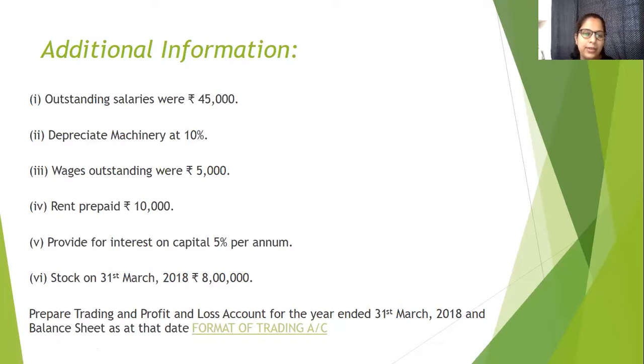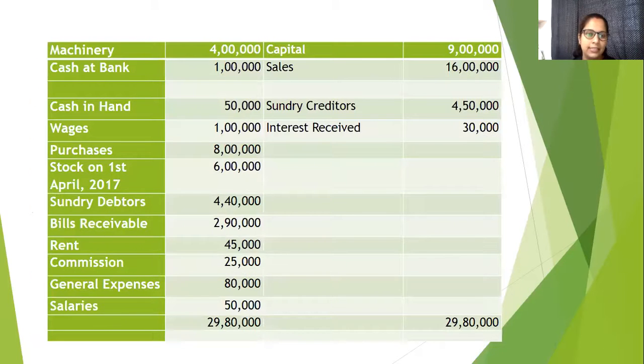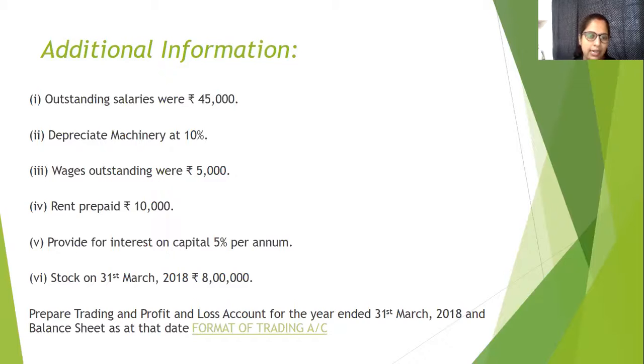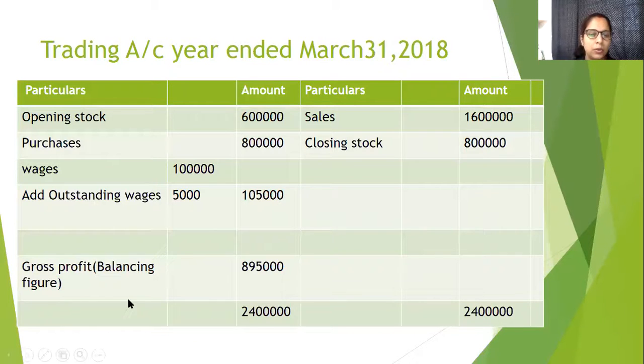We need to pay these wages, but we haven't paid them till now. It means this is our liability, because we haven't paid it. Obviously, it will come in the balance sheet because we haven't paid it. And at the same time, I told you it will be considered two times. So it will also come in the trading account because it is a category of direct expenses. So it will be added to wages. Wages was 1 lakh and outstanding is 5,000, so now total wages will be 1,05,000.